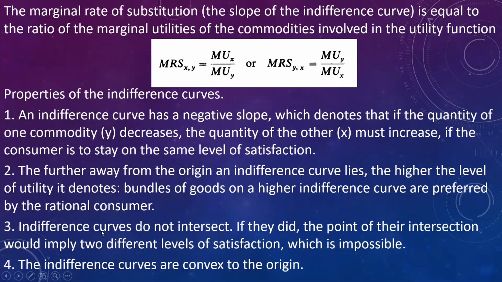Then third property is indifference curves do not intersect, because if at any point they intersect, that means two different levels of satisfaction at one point, which is not possible. And fourth property is that indifference curves are convex to the origin.